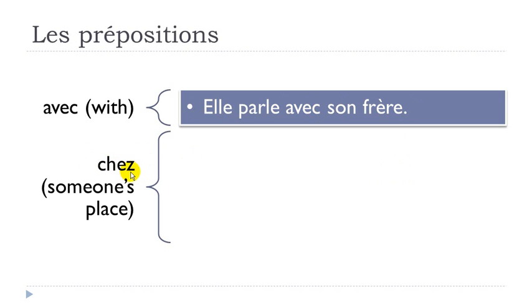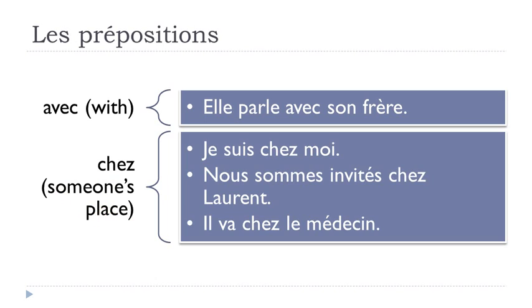Chez, so this one is quite interesting because if you really want to translate it, you're talking about a place, okay? But then you're talking about someone's place, so it's the place connected to a person. So let's see a few examples now. Je suis chez moi. So if you want to say that you are at your place, then you should use this chez, okay? And then in that case, you will put this moi, so pronom tonique. Je suis chez moi. Okay, so this is the first use that you could have.